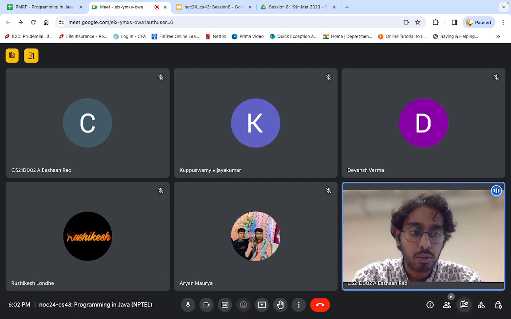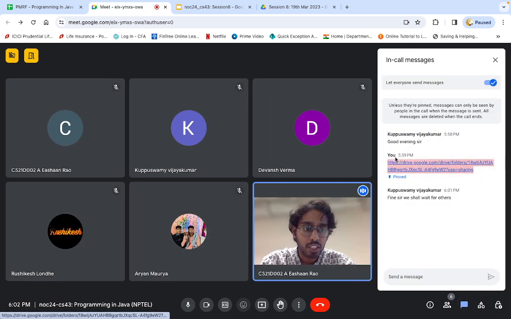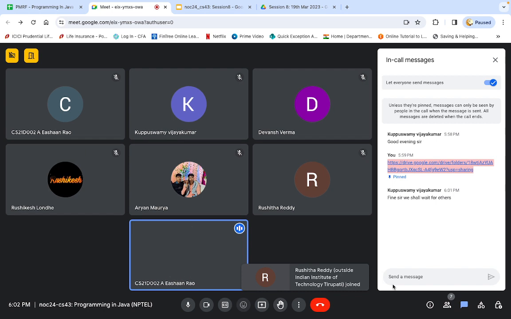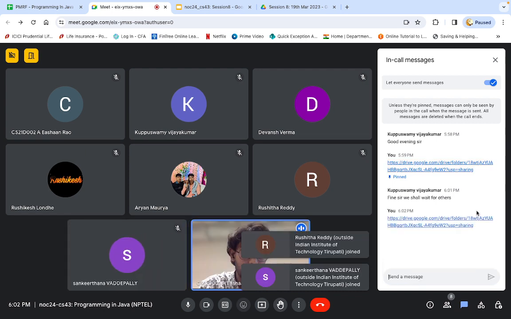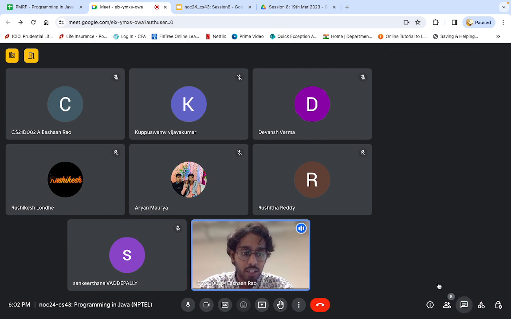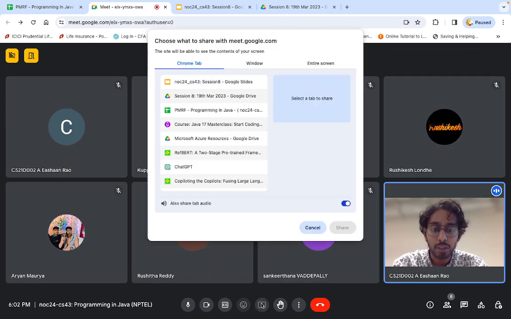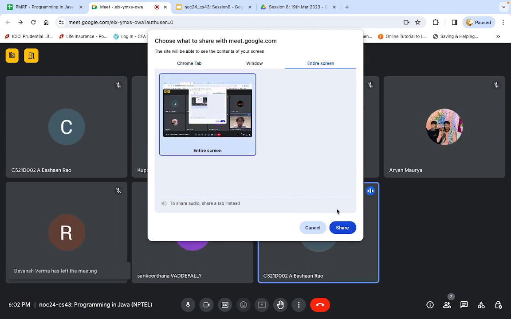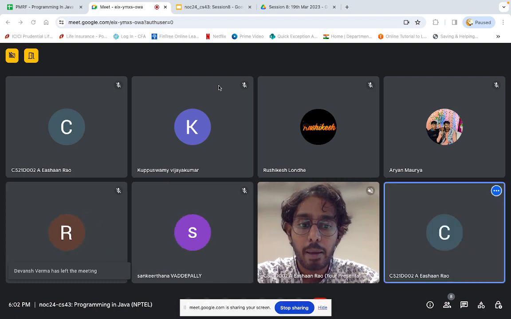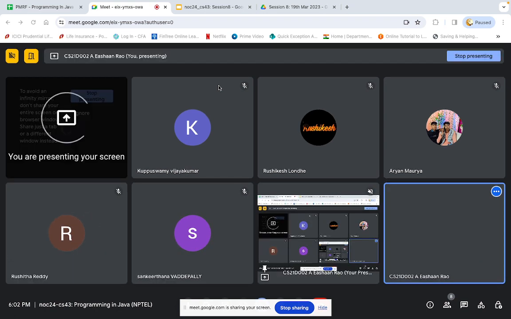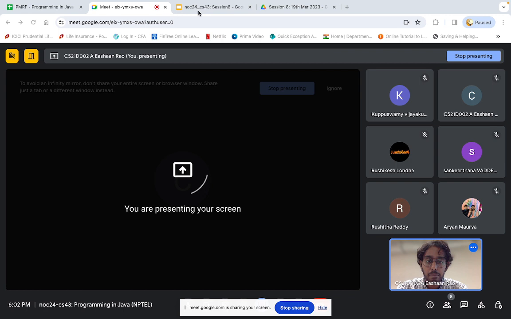So for today's code that we are going to discuss, I have already shared in the chat, but I am again sharing it right now. Please share it with others as well, who can't see this message. So I am pinning it again. In case others can't see, you can check that. So let me start by sharing my screen and then we will see what we are going to discuss today. Okay, I think the screen is coming up already.